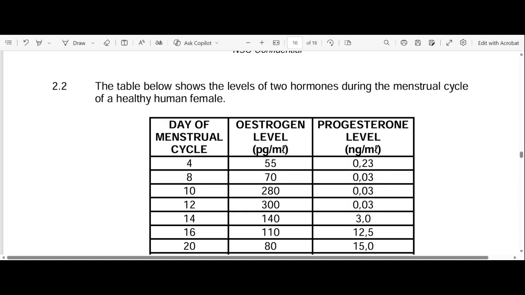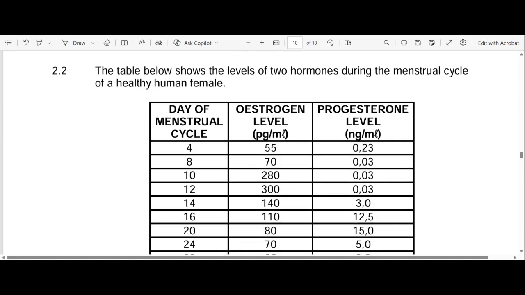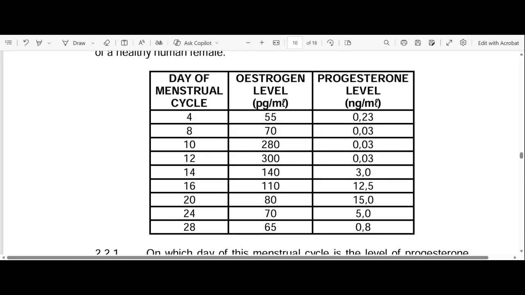So 2.2, the table below shows the levels of two hormones during the menstrual cycle of a healthy human female. So we can see they're juxtaposing two hormones, estrogen level and progesterone level, on different days.